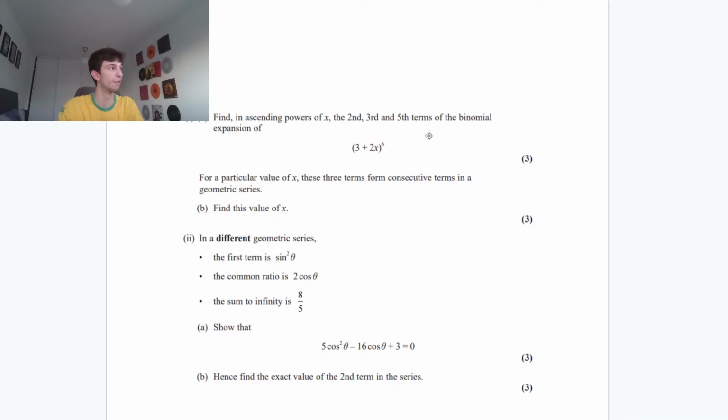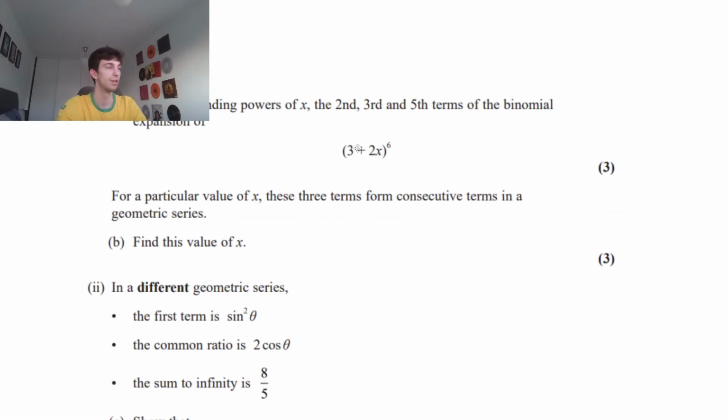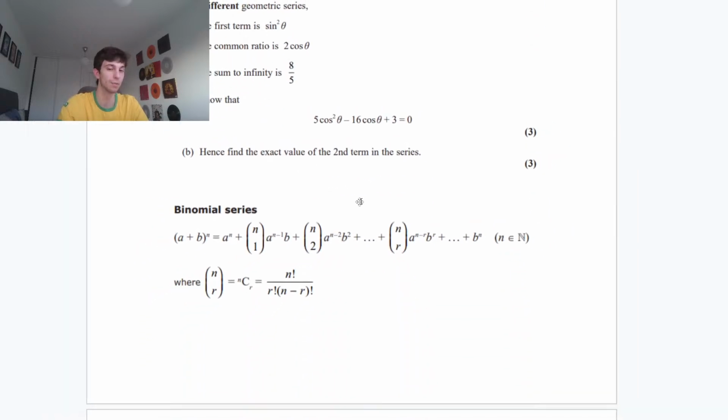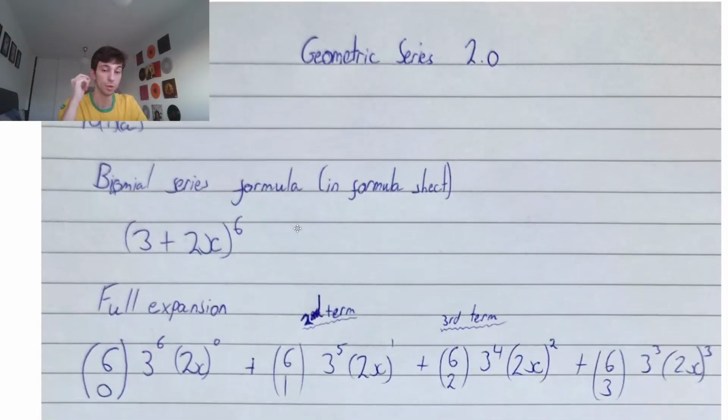They want the second, third, and fifth terms because we're going to use that in our geometric series. You can use the year 2 formula, but sometimes people panic. Sometimes people panic and they won't factor out that 3, for example, and they'll just see this and get a little bit worried. They think, oh, it's not fractional negative indices. They forget to factor out the 3 to get in that form of 1 plus something or 1 minus ax, and then people panic. So I think it's very key just to be looking at this before the exam and just understanding it.